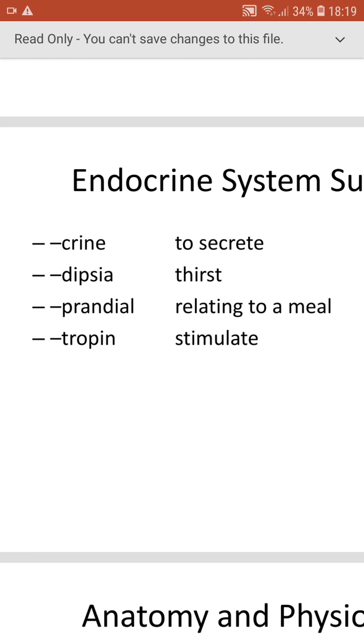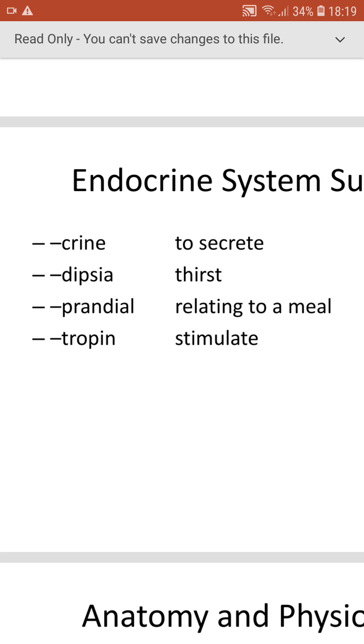And next, dipsia, thirst. If there is a condition called diabetes insipidus, they will have frequent and continuous urination, and at the same time they have a condition called polydipsia, meaning frequent and continuous thirst. So they will have a frequent urge to take water. And prandial means related to meal, we all know. Postprandial is after the meal, preprandial before the meal, and prandial at the time of the meal.